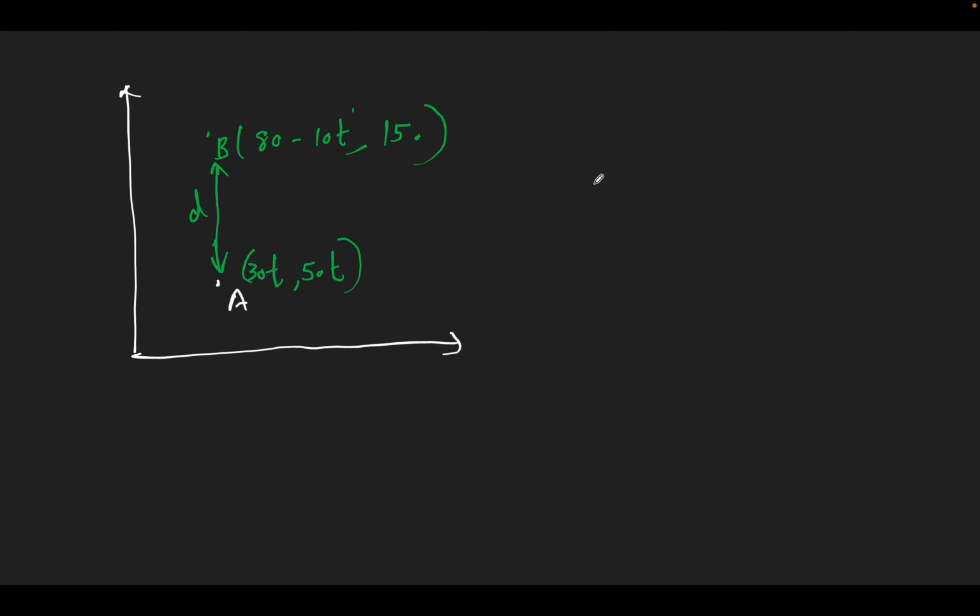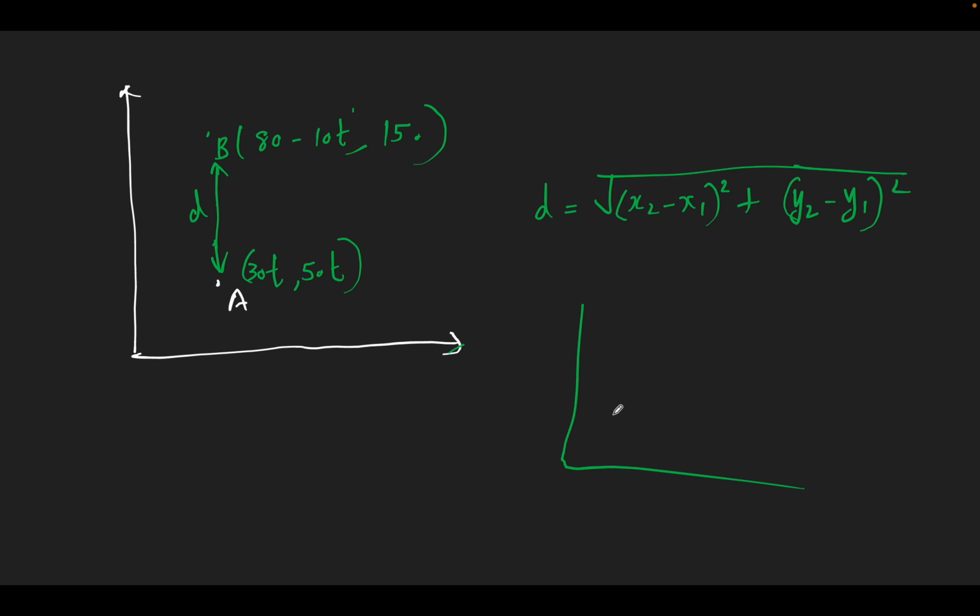And this distance is equal to square root of, say, x2 minus x1 the whole square plus y2 minus y1 the whole square, right? Say if you have 2 points x1 comma y1 and x2 comma y2, then the distance between them must be square root of x2 minus x1 the whole square plus y2 minus y1 the whole square, right?